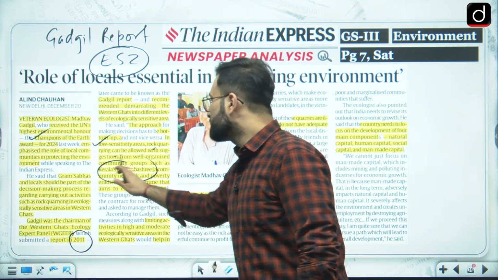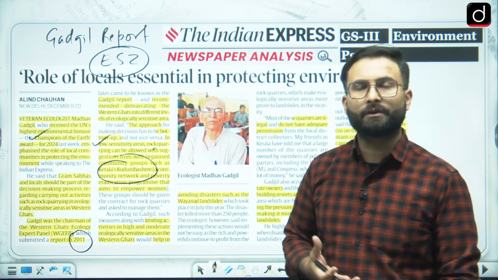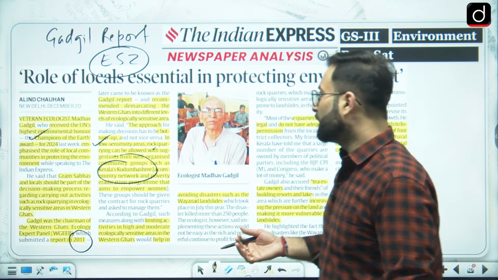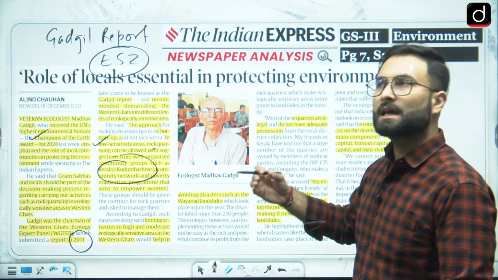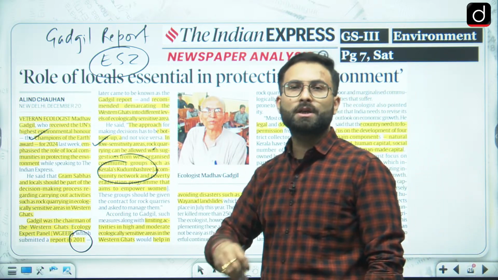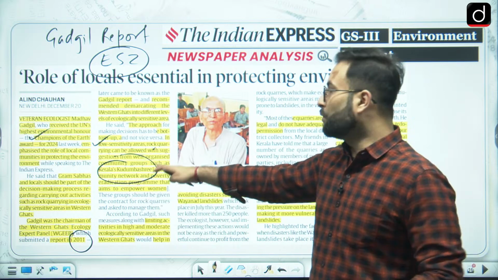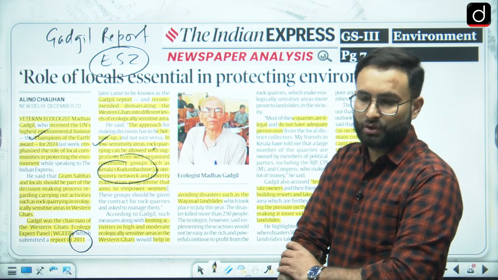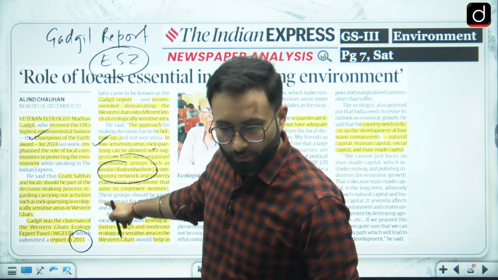Okay, now this is the community group network which is there in Kerala. This is to empower women over here. So they are saying that you can get the opinion of such groups over there. So public participation can be ensured over here by such activities.